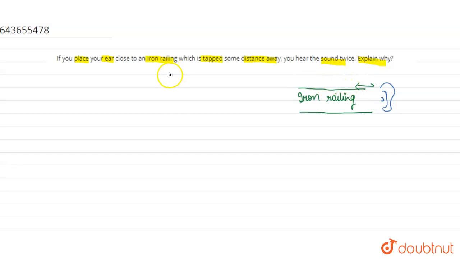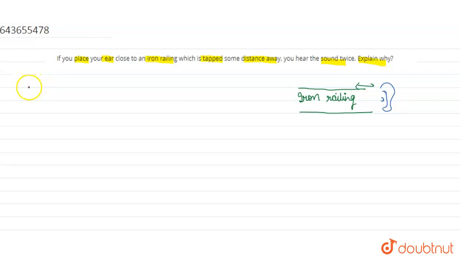Why so? As we all know, the speed of sound varies greatly depending upon the material it is traveling through. The speed of sound in a medium is determined by the medium's rigidity.